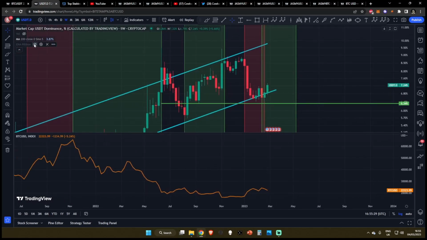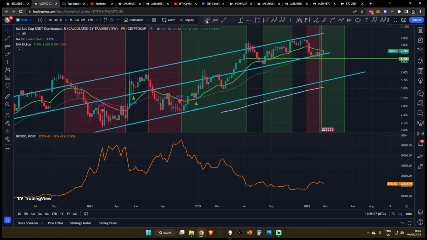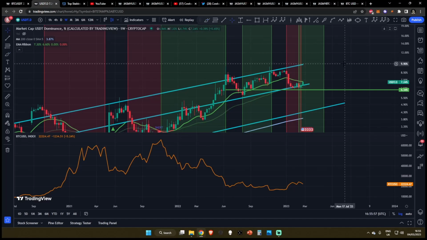Coming over to the EMA ribbons, we've bounced on the short-term moving average and had a big move up for the first time in a very long time. When was the last time we had a solid bounce from the short-term moving average of these weekly EMA ribbons? It was right here, ladies and gentlemen, when Bitcoin was trading around about 42,000. And with this big move up to the top of this trend line in the USDT dominance, Bitcoin moved from 42,000 all the way down to 18,000. This is a very important macro signal.